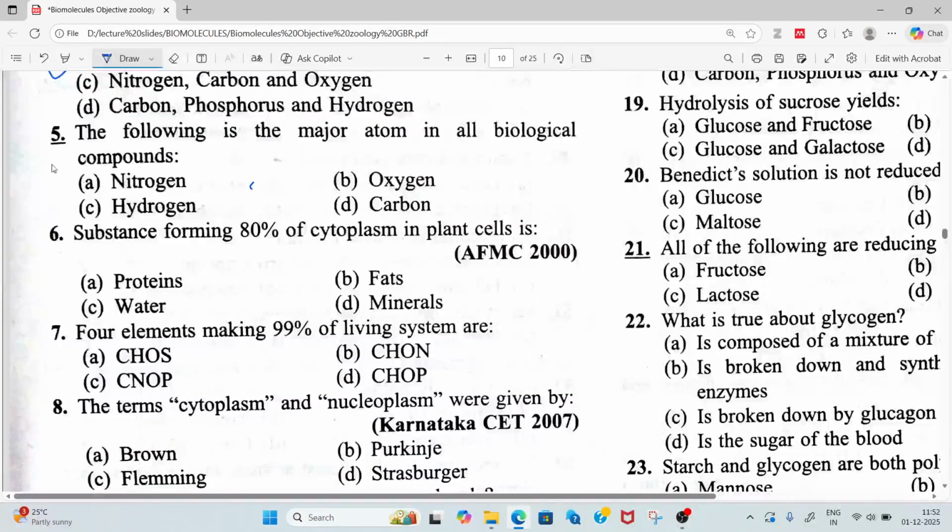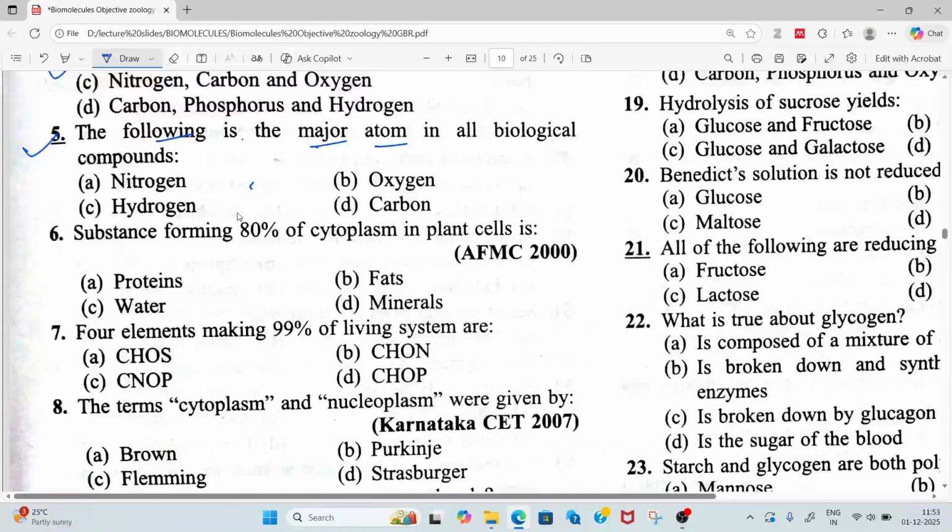So the following is the major atom in all biological compounds. So the options are: option A nitrogen, option B hydrogen, option C oxygen, option D carbon.